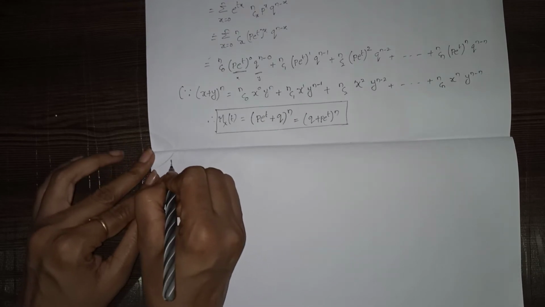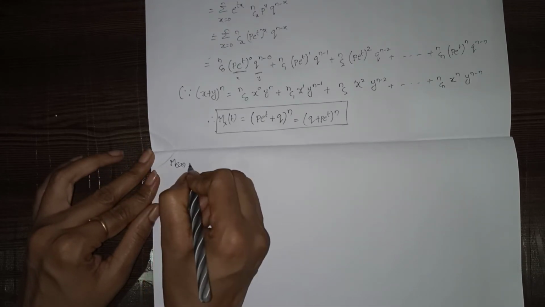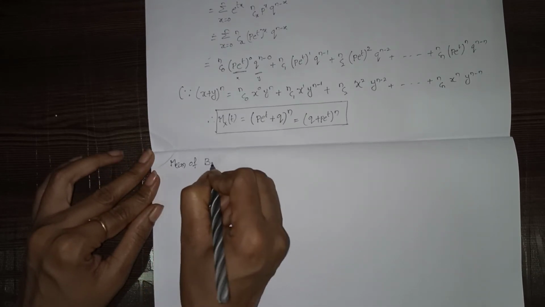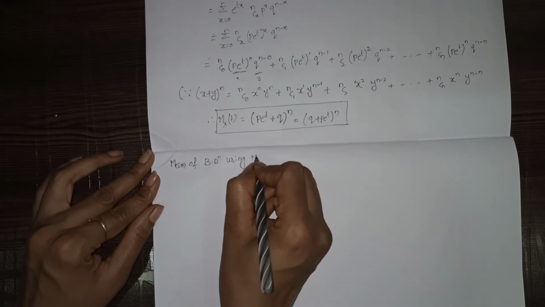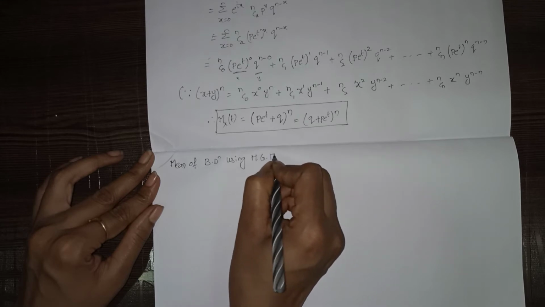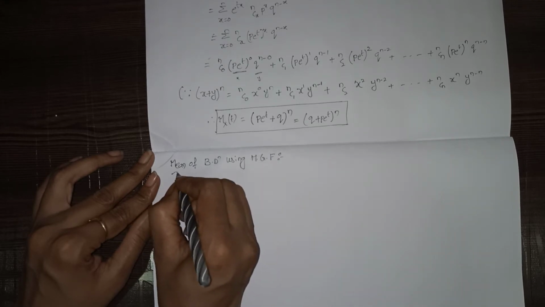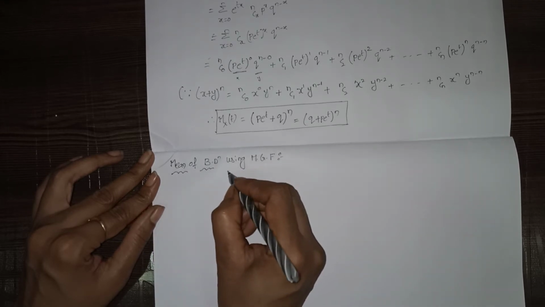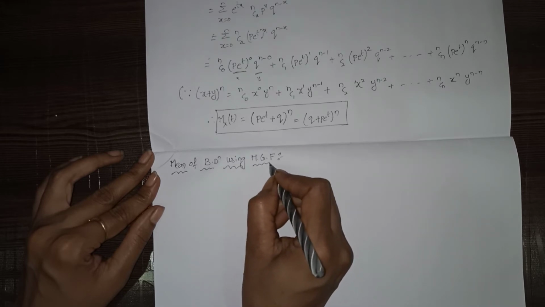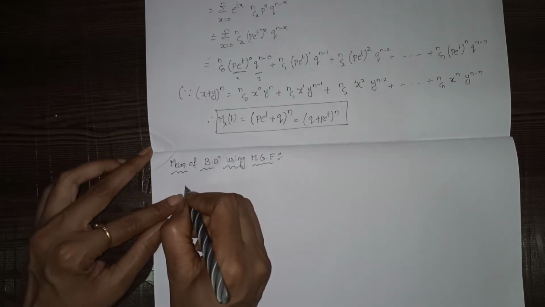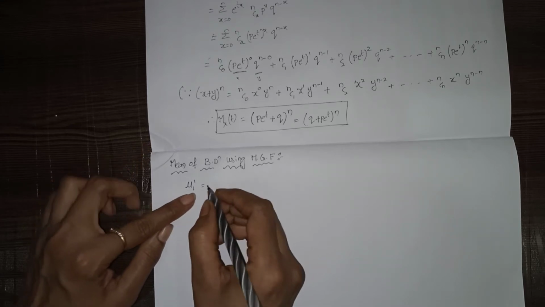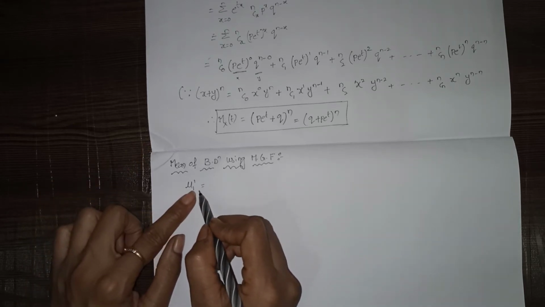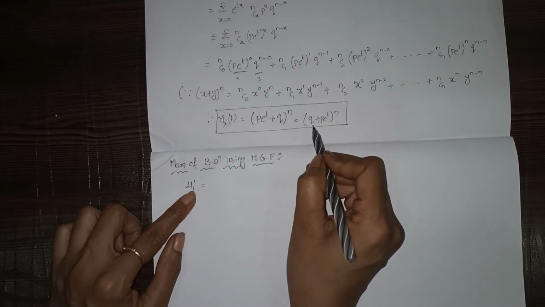So, the mean of the binomial distribution using the moment generating function. Using the moment generating function, we are going to calculate the mean. The mean is denoted by mu1 dash, and for that we have to differentiate this term.